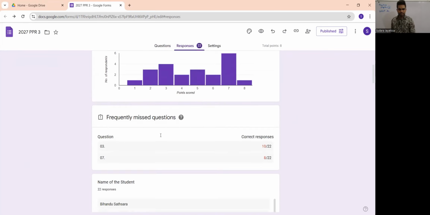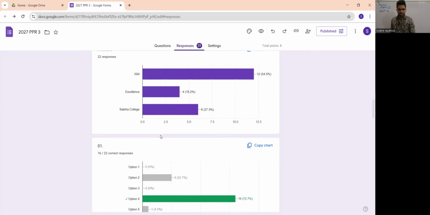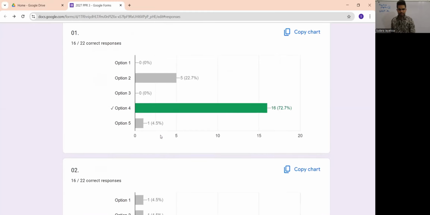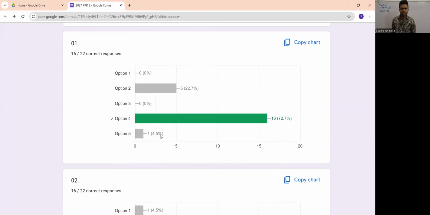Okay, so let's go to the first MCQ. Here are the answers. I got 22 responses. Out of those 22 responses, 16 of you selected the correct answer. Only 5 of you selected the second answer. Why did you select that one? You have a confusion between radioactivity and radioactive particles. Those are two different things.